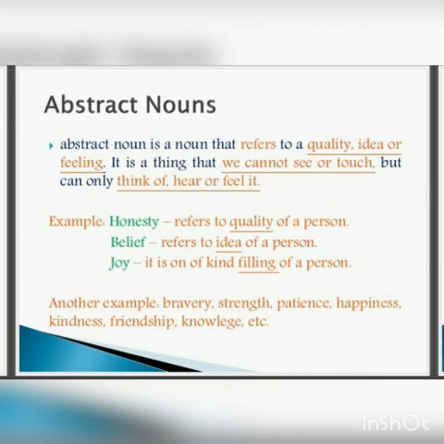Now next we have abstract nouns. An abstract noun is the name of an idea or feeling. It is something we cannot see or touch, but can hear or feel. For example, honesty refers to quality of a person.